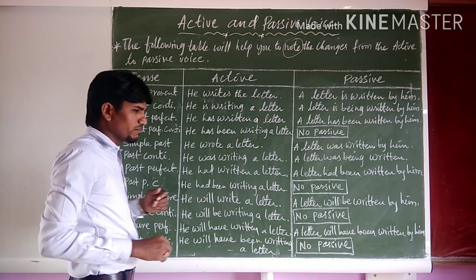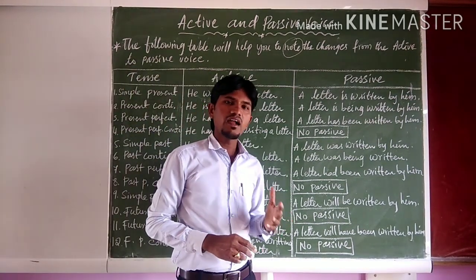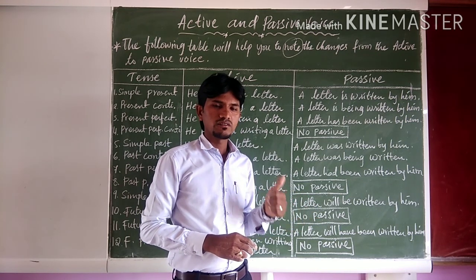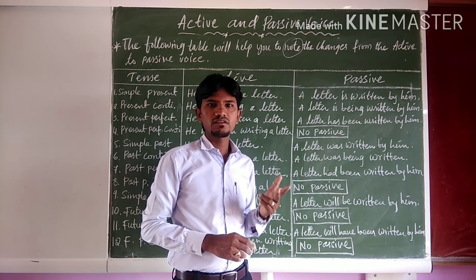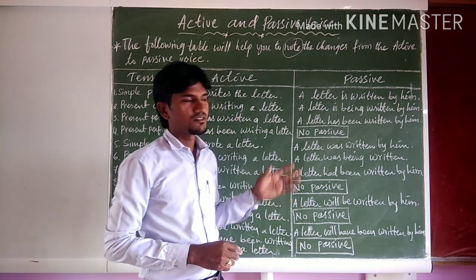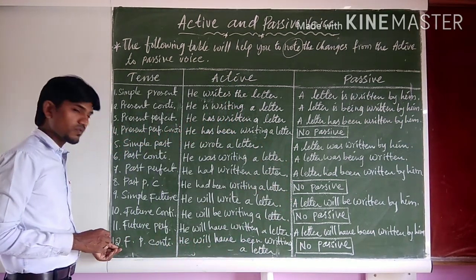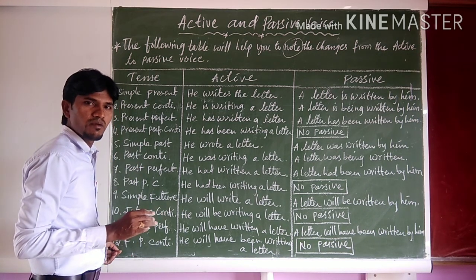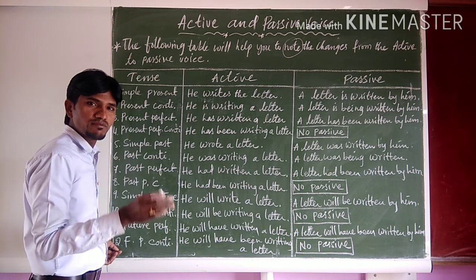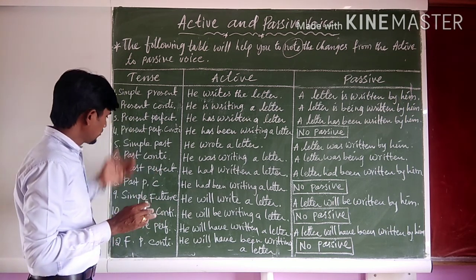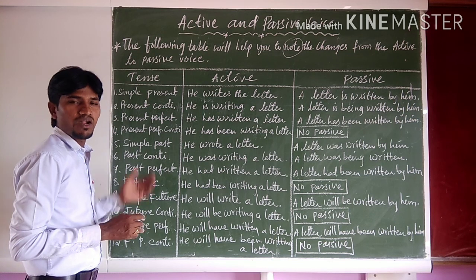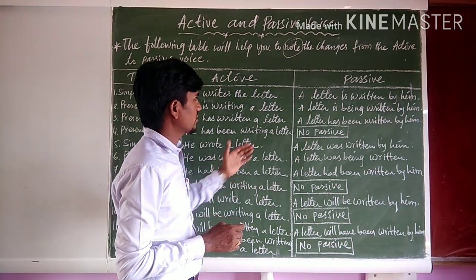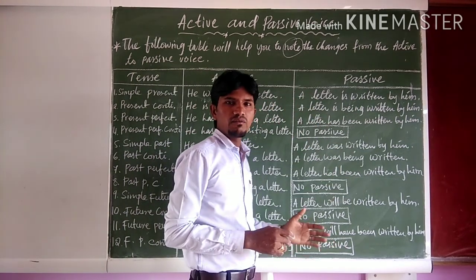There are mainly 3 tenses and each tense is subdivided into 4: simple, continuous, perfect, and perfect continuous. So together we have 12 tense forms. Mainly only 3 tenses are there, but to indicate the activity and the time, we have 12 forms. What are those? We will go through them with examples, with their active structure and their passive form.